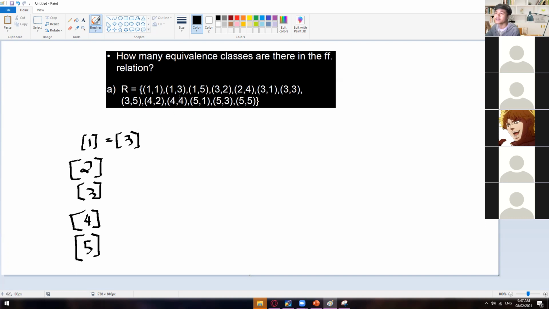Okay. And then what else? 1 is also related with 5. So we could say that 1 is also a classmate to element 5. What else? 1, 1, 1, 3, 1, 5. What about 1, 4? Do we have 1, 4? Okay, none. So as you can see right here, this is already one class, having elements of 1, 3, and then 5.